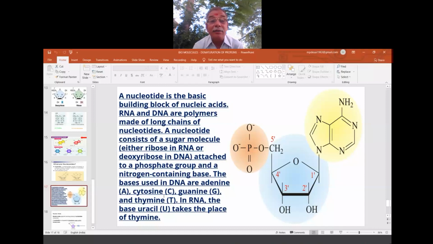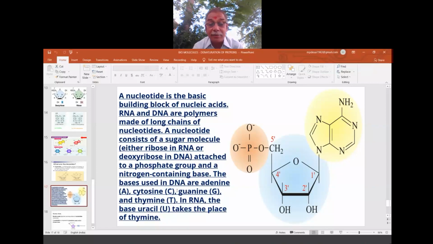Now see here, I will read the statement. A nucleotide is the basic building block of nucleic acids. RNA and DNA are polymers made of long chains of nucleotides. Very clear. A nucleotide consists of a sugar molecule, either a ribose or a deoxyribose, attached to a phosphate group, the PO4 unit, and a nitrogen-containing base. The bases used in DNA are adenine, cytosine, guanine, and thymine.